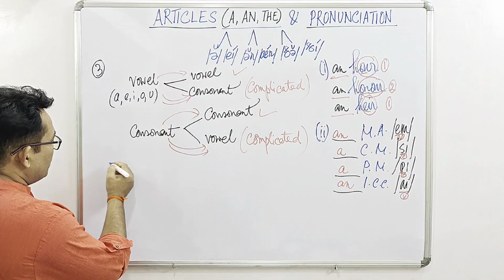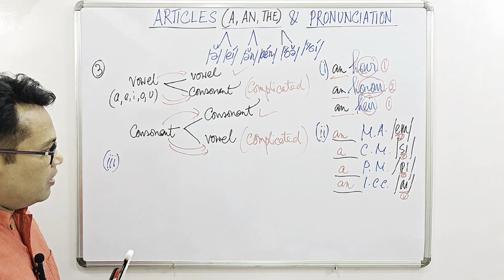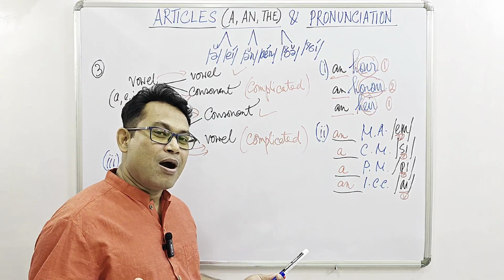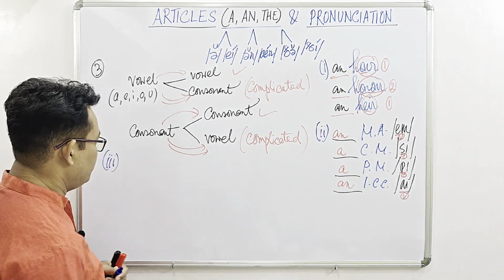All right. So number three, if we get compound words, first one always just like one.